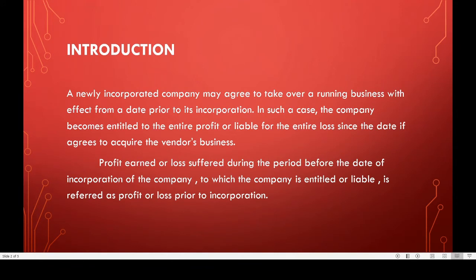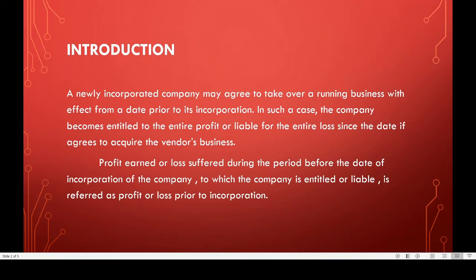Introduction. A newly incorporated company may agree to take over a running business with effect from a date prior to its incorporation. In such a case, the company becomes entitled to the entire profit or liable for the entire loss since the date it agrees to acquire the vendor's business.